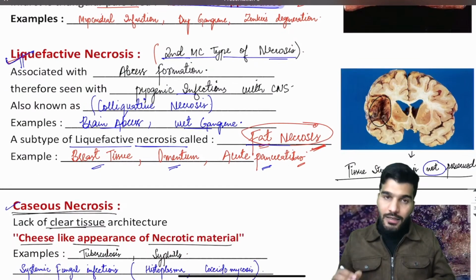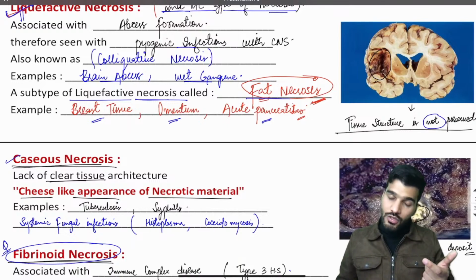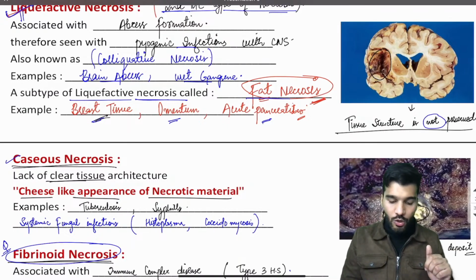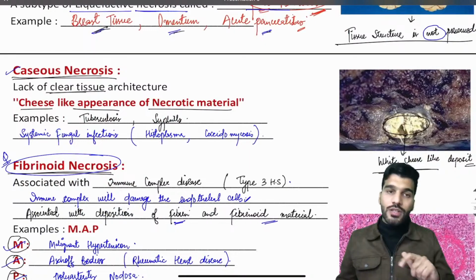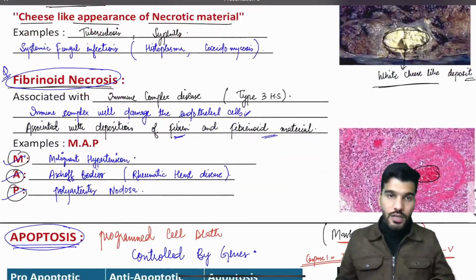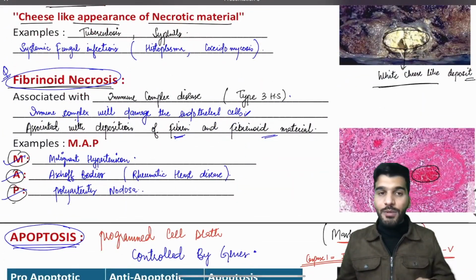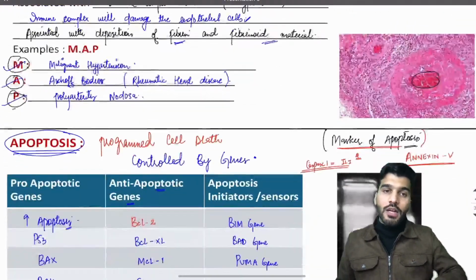Subtype of liquefactive is fat necrosis, which is seen with the patients having any breast tissue disorder, omentum or the acute pancreatitis. Where is caseous seen? In TB and systemic fungal infections. Where is fibrinoid seen? Malignant hypertension, rheumatic heart disease and polyarteritis nodosa.